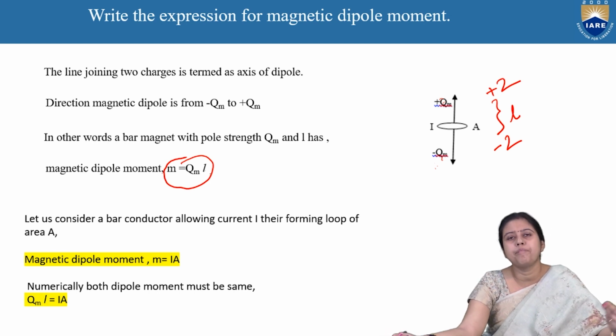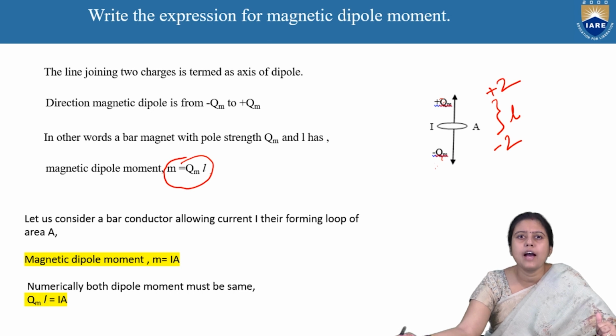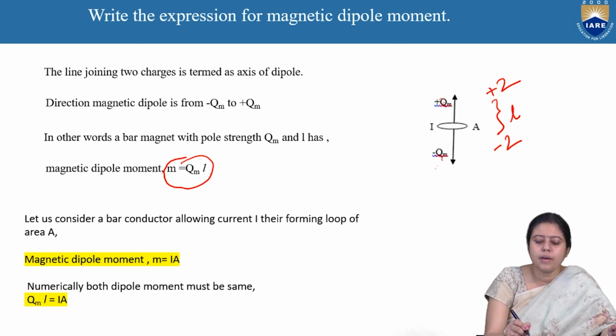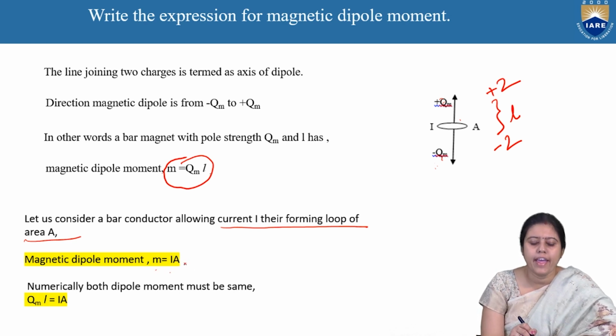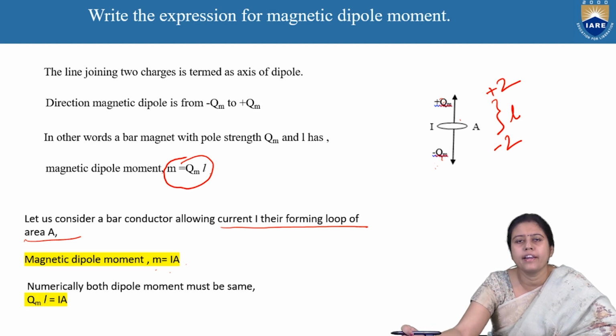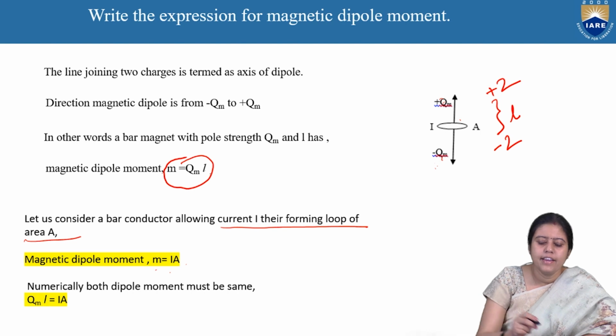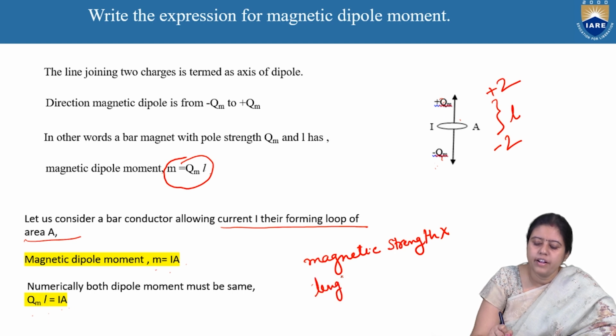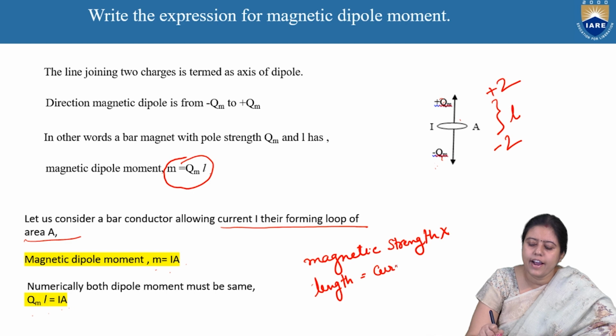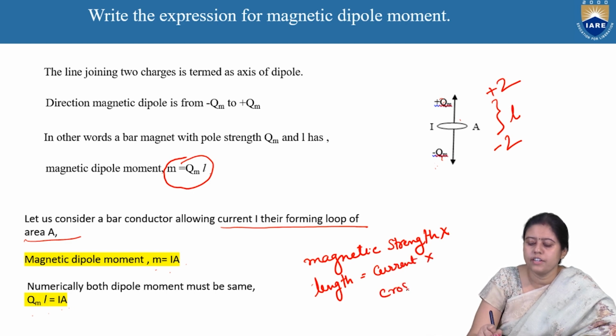And as I discussed in the previous slides, if we are thinking about an electromagnet or a bar conductor allowing current I to flow in a loop, there we can write M is equal to I current into A. So numerically for one magnet, both are equal and we can write qm into L is equal to I into A. Or we can write magnetic pole strength into length, or distance between these two, is equal to current into cross-sectional area.